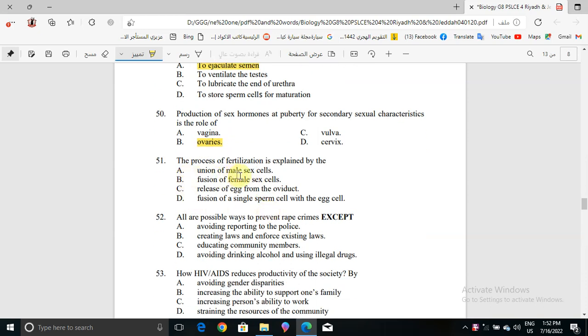Okay, now question number 51. The process of fertilization is explained by what? By the fusion of a single sperm cell with the egg cell. This is the correct answer.